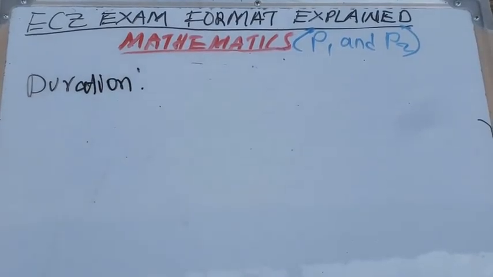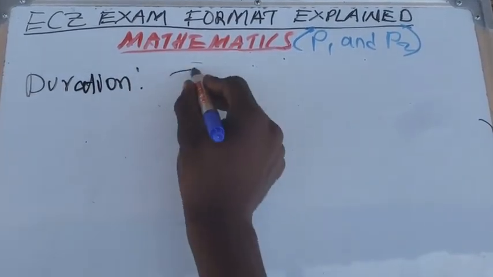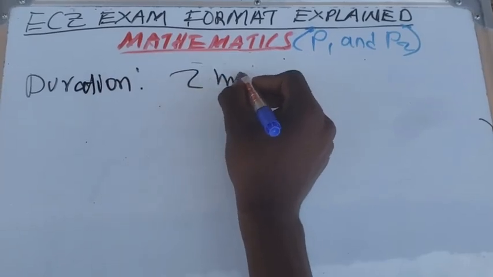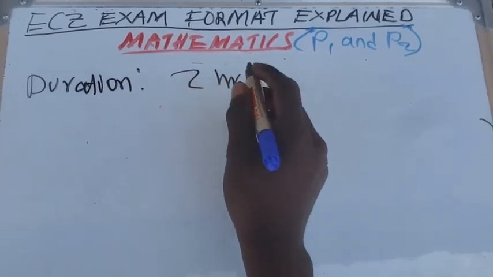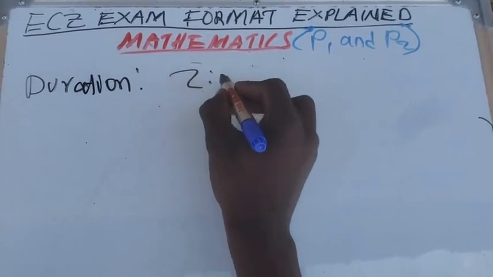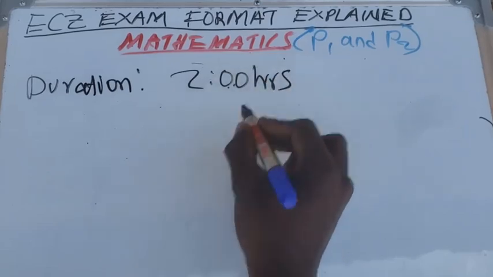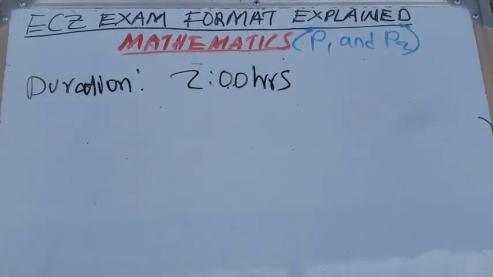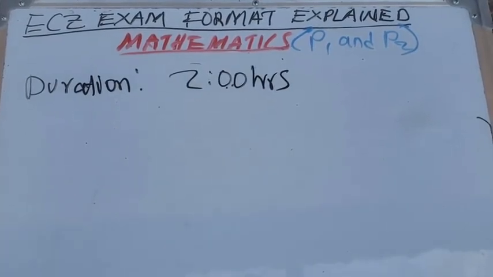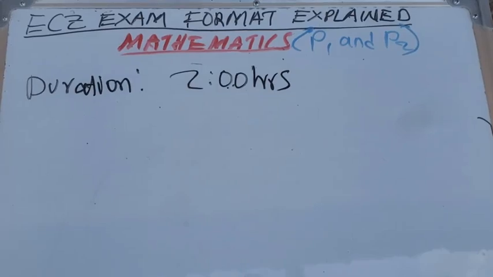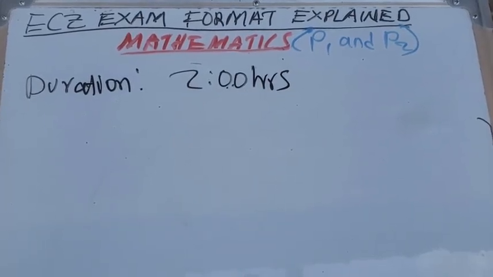Mathematics paper 1 has 2 hours. This is mathematics paper 1. So you have to know that when you are writing mathematics paper 1, the time that you write the entire paper is within 2 hours.